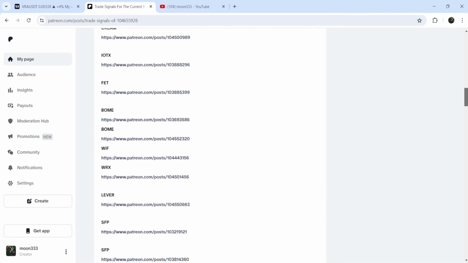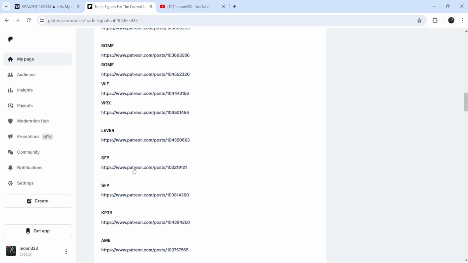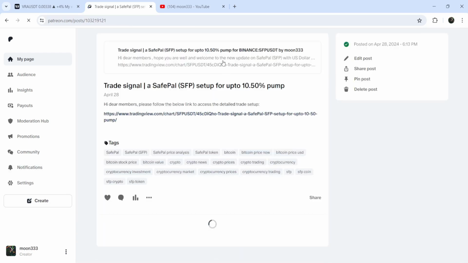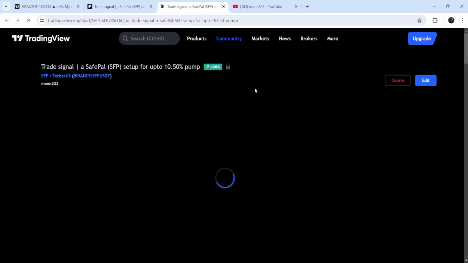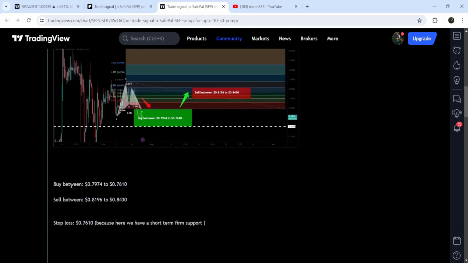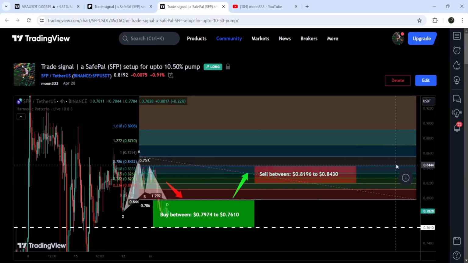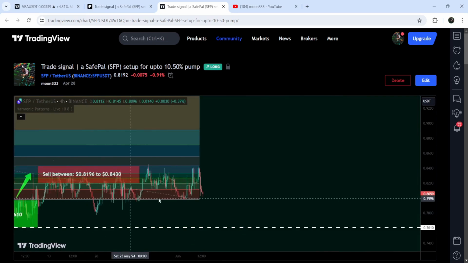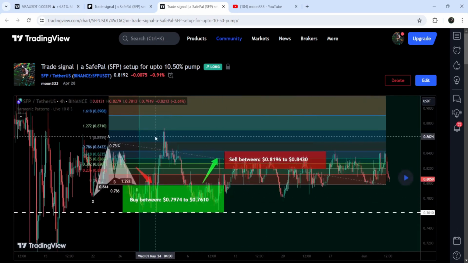If you would like to check or verify any trading signal, like this is the trade setup for SFP, you just need to click on the link for the trade setup and it will take you to the TradingView chart. And on this chart, you can see when I shared this signal. For example, in this case, I shared this signal on 28th of April, 2024. By the way, I shared this signal in the last dates of April, but it was still in play. Therefore, it was carried forward in the month of May. And this was a complete trade setup. This was the buying zone and the sell target zone and the stop loss. And now if I play this chart, then you can see that the price line in the month of May started a very nice reversal from this buying zone and rallied beyond the sell target zone.